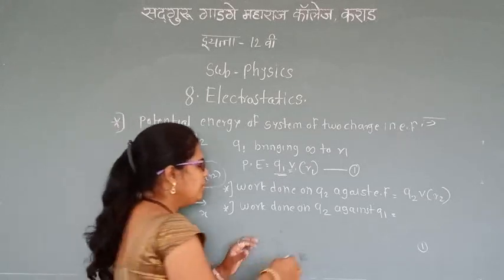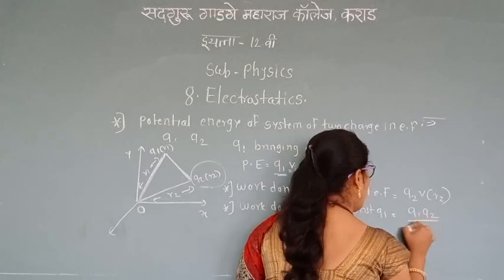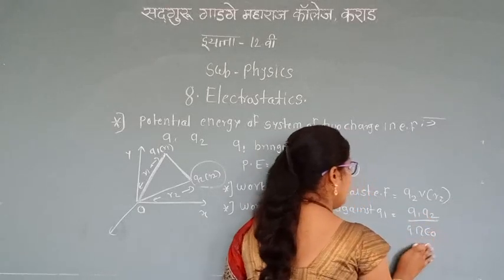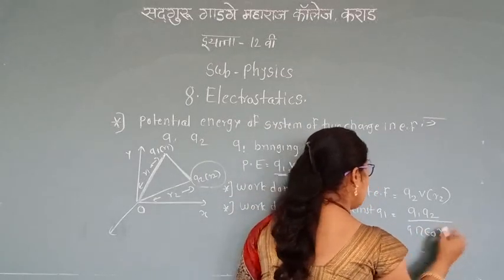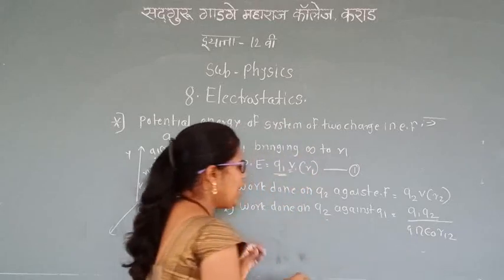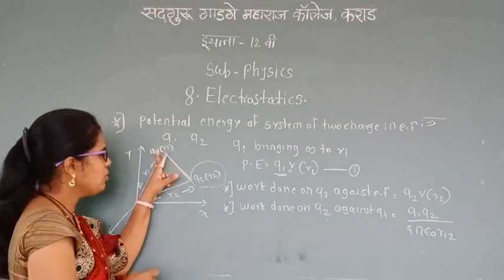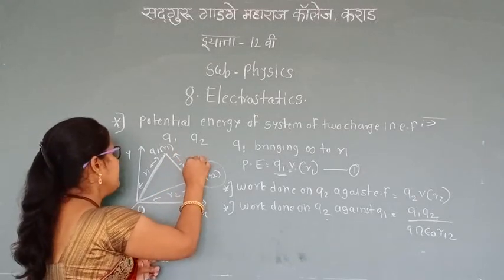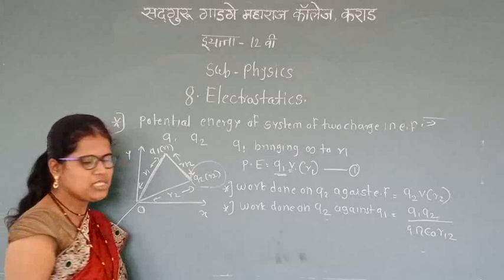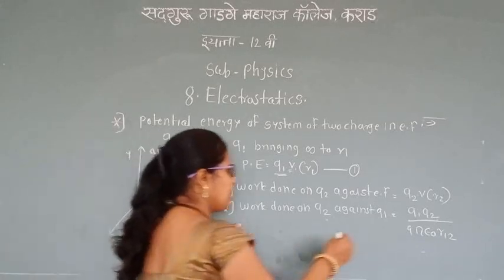If there are two charges Q1, Q2, the energy is Q1 Q2 upon 4 pi epsilon R12. Here R12 is the distance between R1 and R2, the distance between the two charges Q1 and Q2. This is equation second.